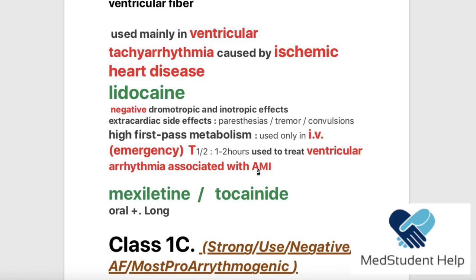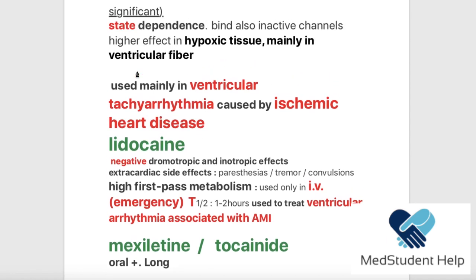It means that the sodium channels are in the inactive, closed form. And these drugs are state dependent, so they can block the channels that are in the inactive form. That's why they are very important to be used if the patient developed ventricular arrhythmia after AMI.